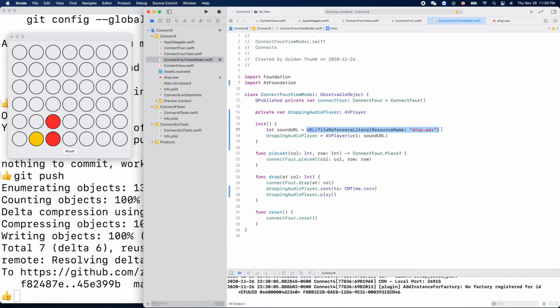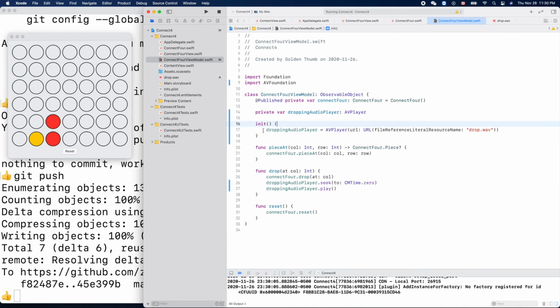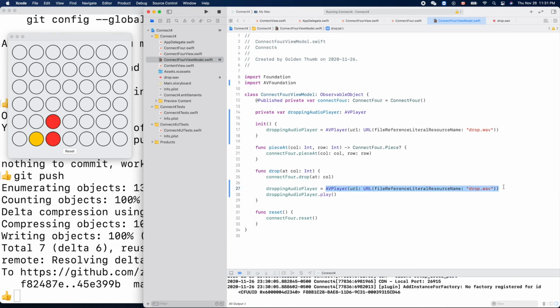So we'll put that here, and every time when we play it, before we play the sound, we just create a new one here. Or can we simply do this like that?